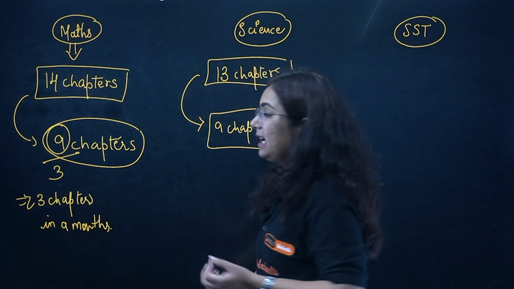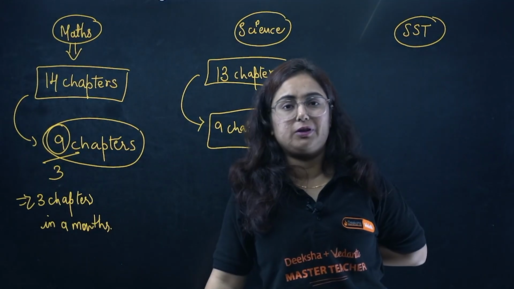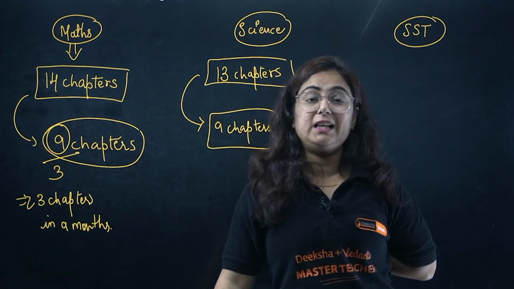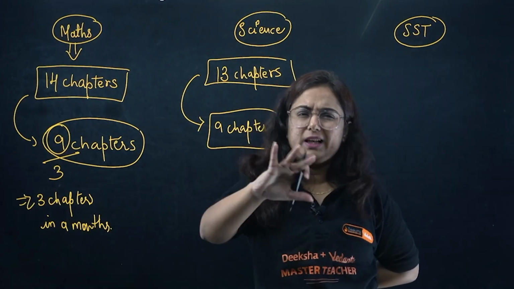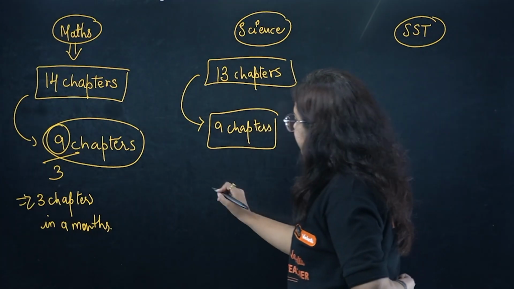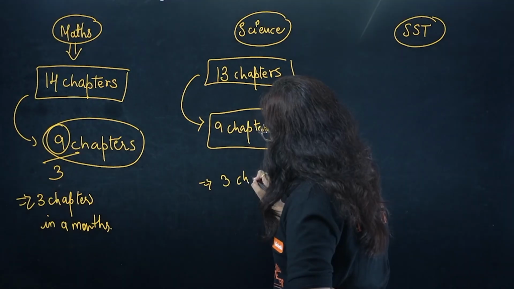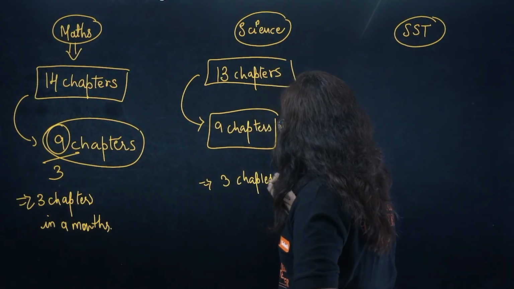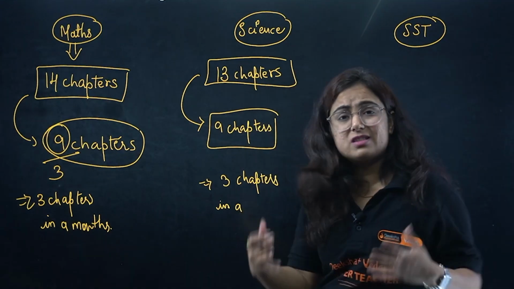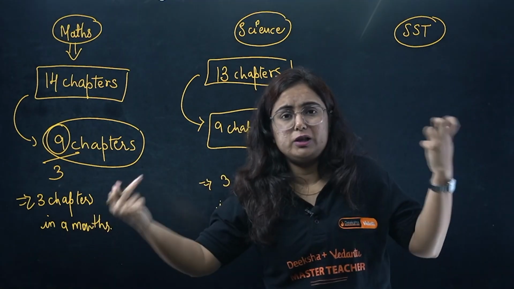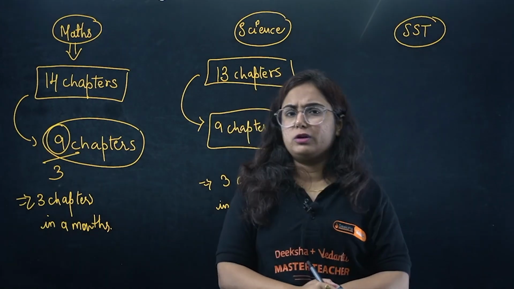Why am I telling you 9 chapters? There might be schools which are giving just 6 or 7 chapters in half yearly. But if you are completing 9, beta, that will be beneficial for you. You can do 8 or 9. Again, 3 chapters in a month. For science, I think that is great. If you are completing 3 chapters in a month, 10 days for a chapter, chapters like control and coordination, heredity, human eye, etc. will be more than enough.